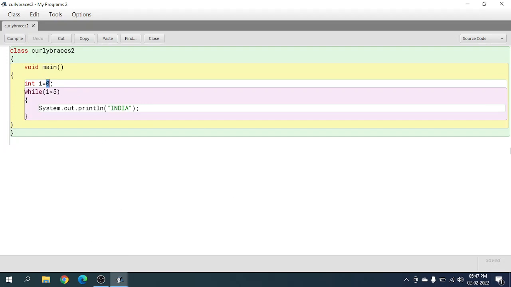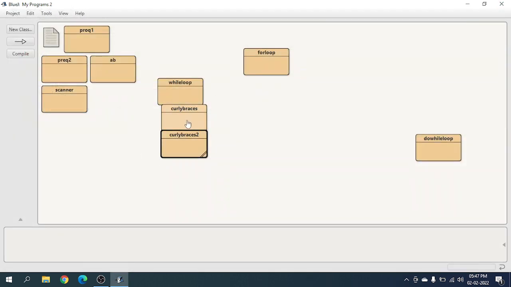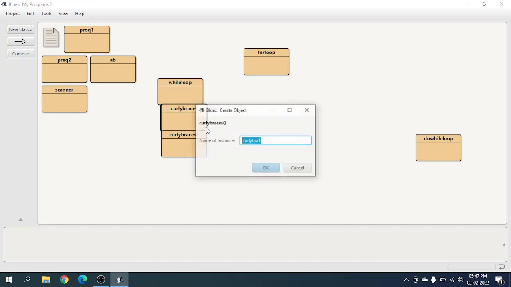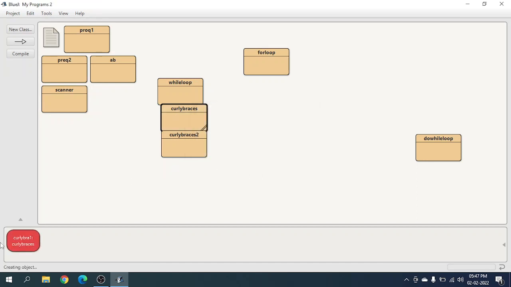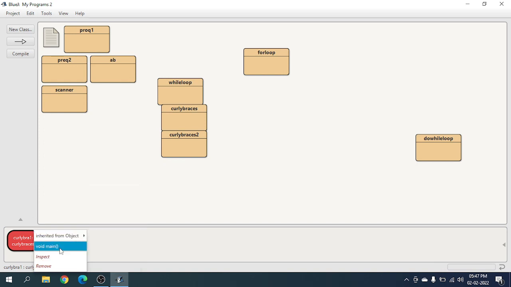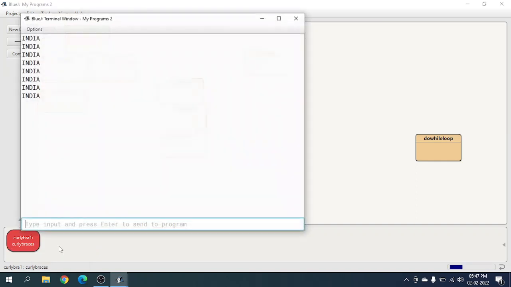That means India will be coming 1,000, 10,000 times, infinitely, forever. I'm scared that BlueJ won't respond and I will have to close everything and stop the recording, but whatever. 3, 2, 1. India,